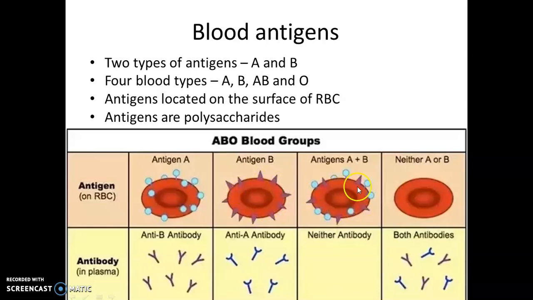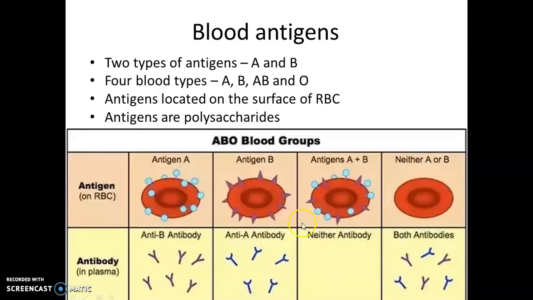AB blood group individuals have both A antigen and B antigen on the surface of the RBC plasma membrane. And O blood group individuals do not have A antigen or B antigen. So no antigen is present on the surface of the RBC plasma membrane in the case of O blood group individuals.